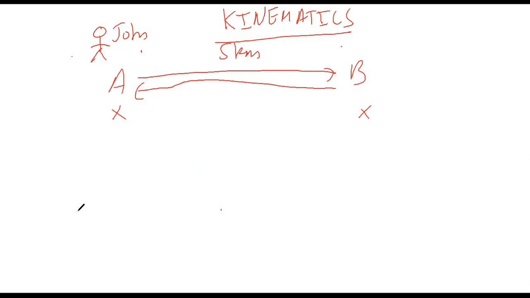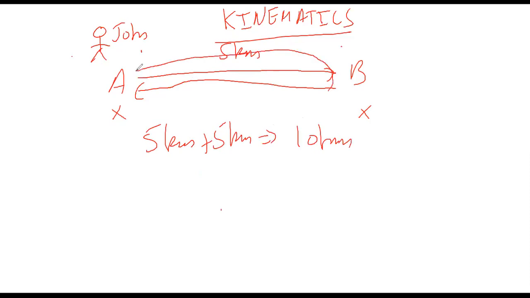So the total path is the total distance. John went from A to B, and going from A to B was 5 kilometers. And then he came back from B to A, so that's also 5 kilometers. So 5 kilometers plus 5 kilometers is 10 kilometers, because this whole path is the total path. So the distance is 10 kilometers. Very good, who wrote distance as 10 kilometers.